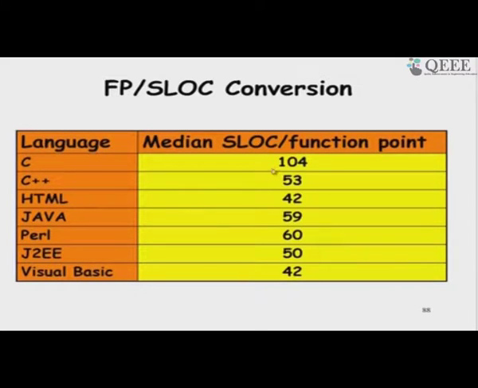This is one result that I am showing. There are small variations in the results produced, but more or less they converge to these kinds of values. So, C language, to implement one function point we need about 100 lines of code, C++ about half of that, 53, HTML if it is a user interface 42, Java 59, Perl 60, J2EE 50 and Visual Basic 42.